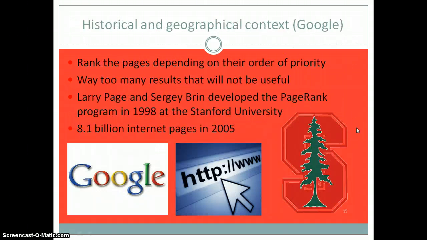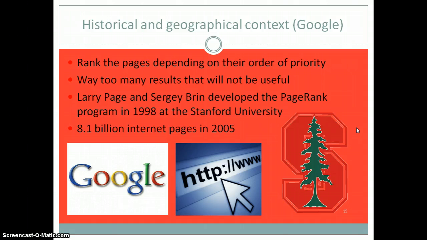As for the historical and geographical context of Google, because yes, I will talk about Google, as it is one of the numerous applications of Markov chains, you have to know that Google has a program called PageRank, and it uses Markov chains in a very smart way.